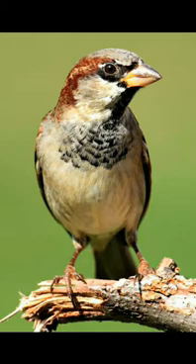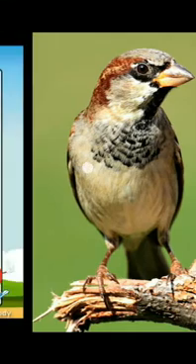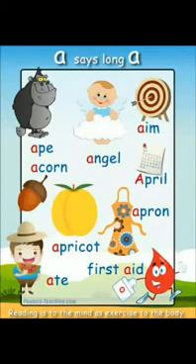Students, let's learn about initial sound words. Initial sound words, same sound, begins with same letter like ape, acorn, angel, aim, April, apron, apricot, eight, first aid.